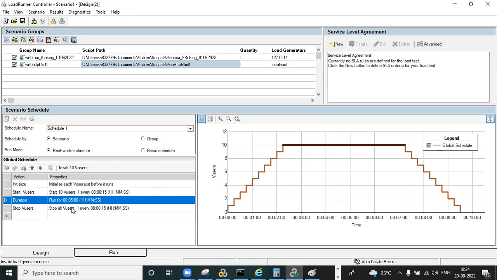And for ramp down, we have given the same stop condition, every 1 user in 15 seconds, so 2.5 minutes. 2.5 plus 5 plus 2.5, how much? 10 minutes. So your test will be executed for 10 minutes like this. If you want to design the scenario, you need to design it like this.